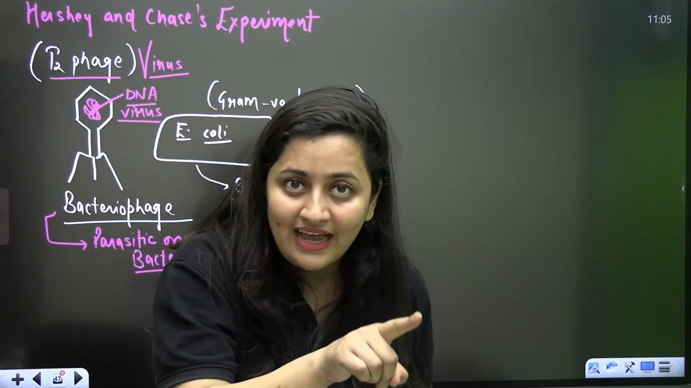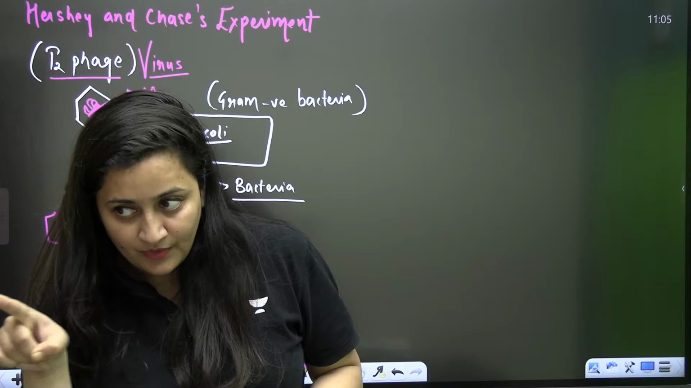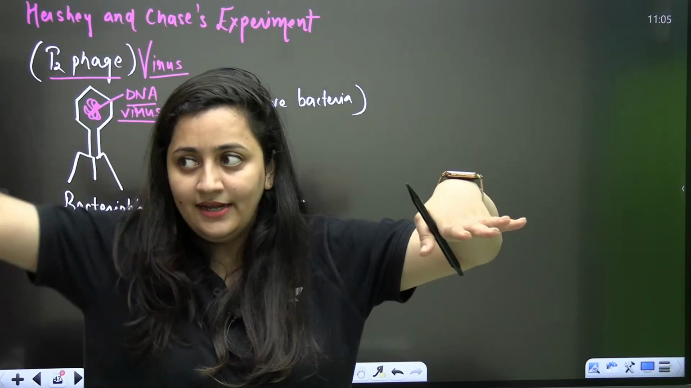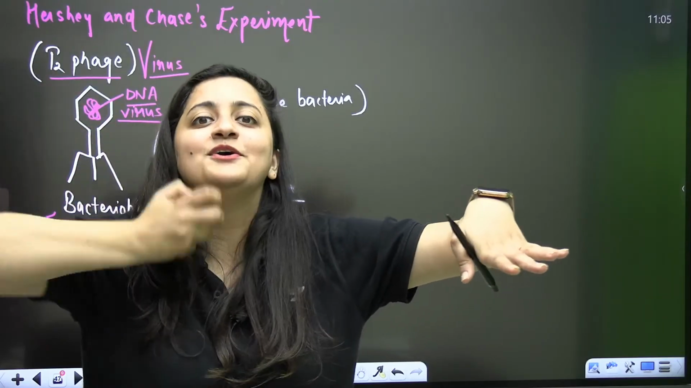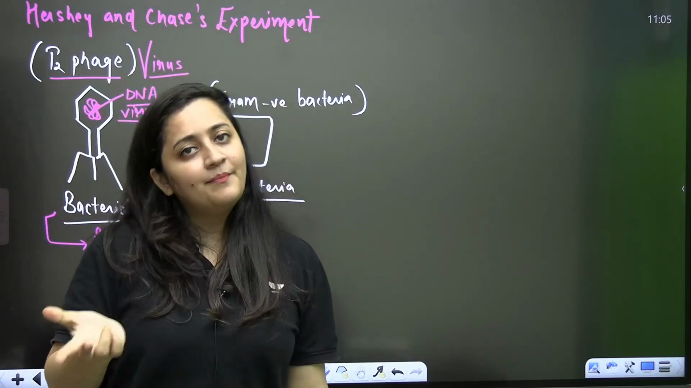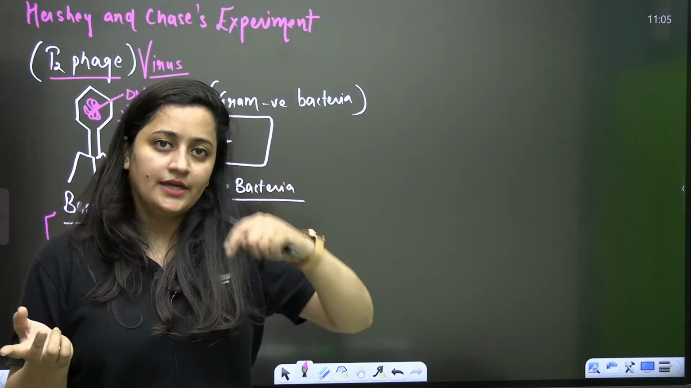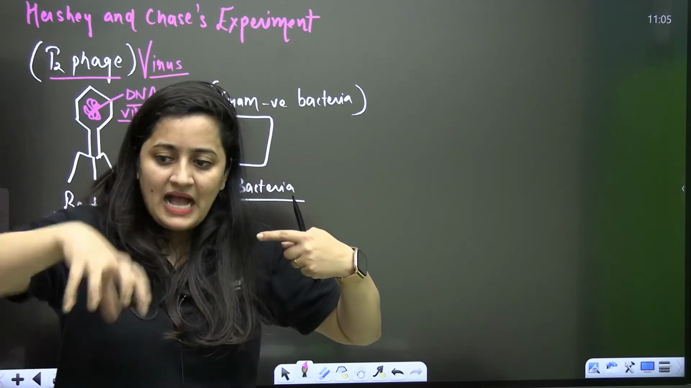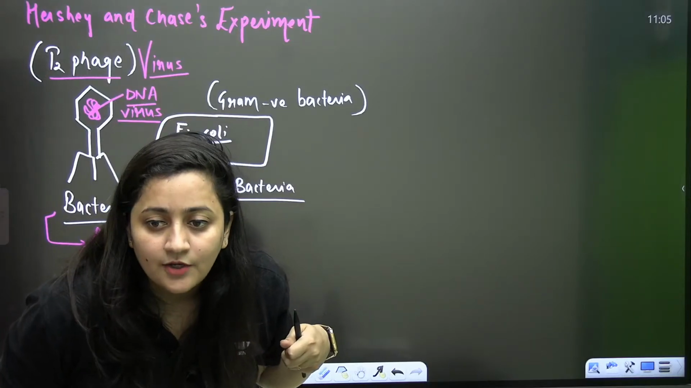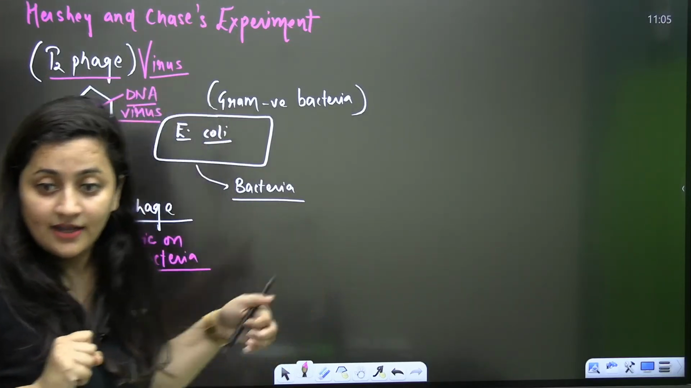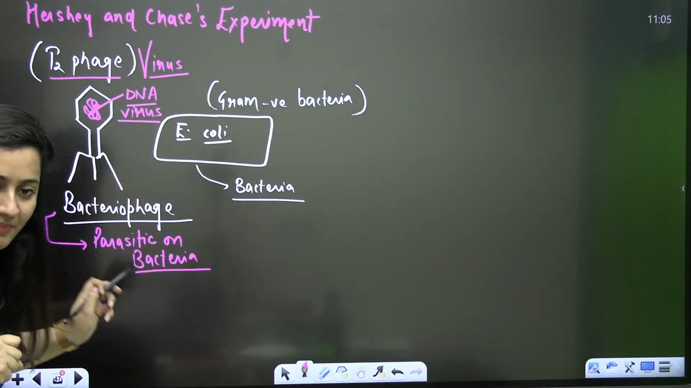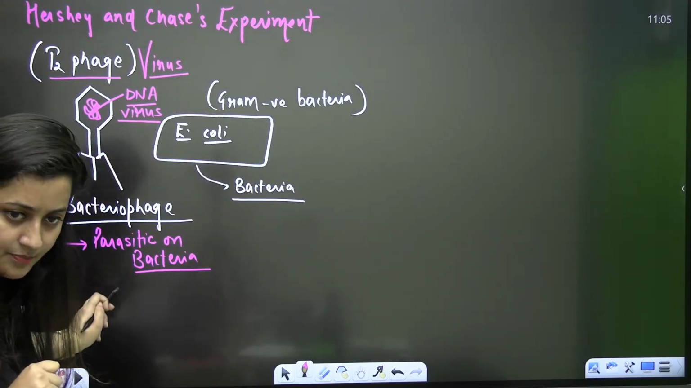So any parasite which is parasitic on a parasite, for that parasite we use the word hyperparasite. Like, let's say I am a bacteria, I am parasitic. You are a virus, you are parasitic on me, right? I am eating my host, you are eating me. So you will be the hyperparasite. Clear? So bacteriophage is a virus that is parasitic on bacteria, so we call it a hyperparasite also.